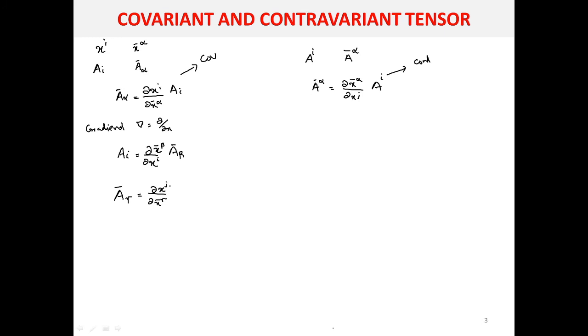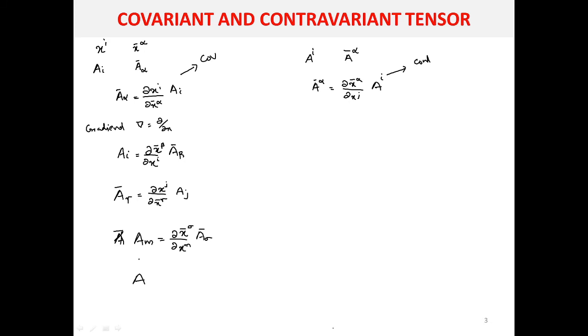Let it be x^j, then you can write a_j. Or one more time, what will be the value of a_m? This is the unbarred coordinate system, so it will be dou x^m. Now you have to fix another coordinate, let it be x bar sigma, then it will be a bar sigma.